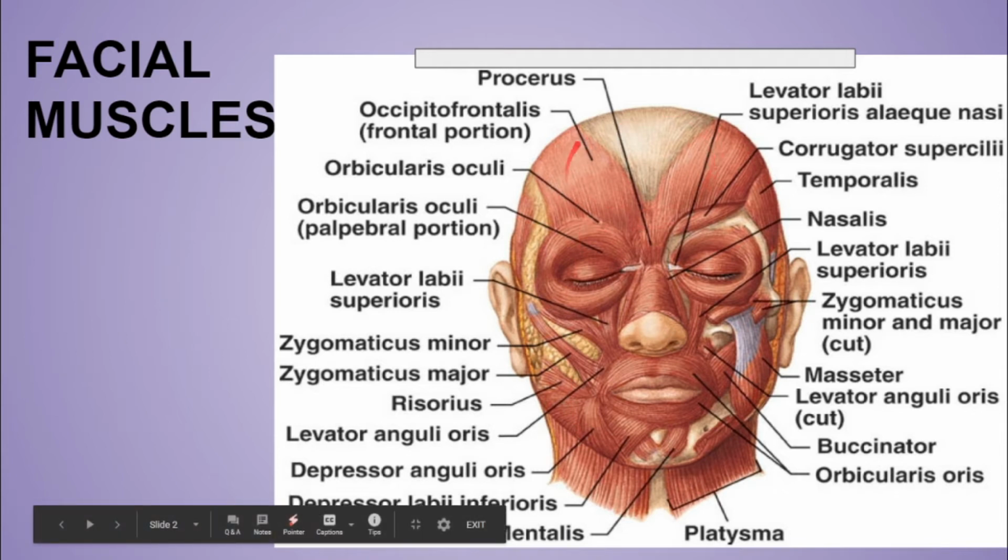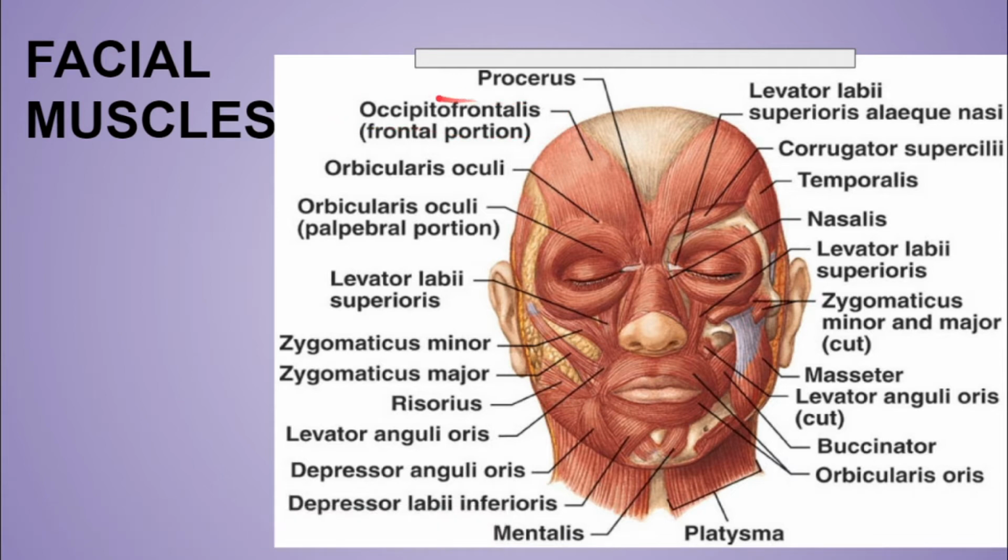As you can see, this is the muscle of the scalp, that is the occipitofrontalis muscle. I have discussed this muscle in my scalp video. In this I have told you that the origins of these two muscles are different, while the insertion of these two muscles is the same, that is the galea aponeurotica or the epicranial aponeurosis. The occipitalis originates mainly from the superior nuchal line, and the frontalis muscle originates from the skin on the eyelids and the forehead and the corrugator supercilii and orbicularis oculi muscle.